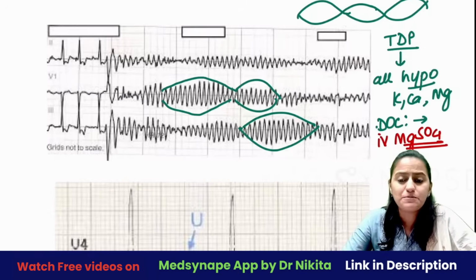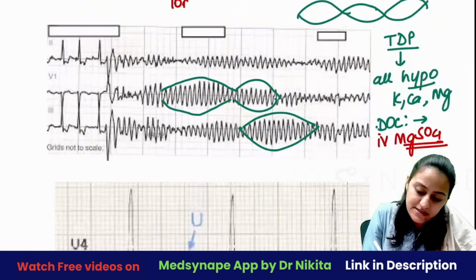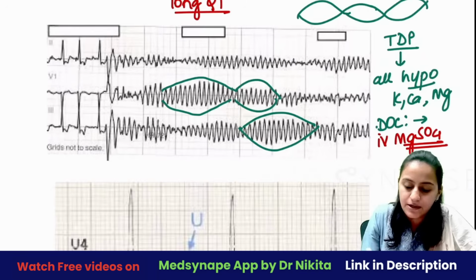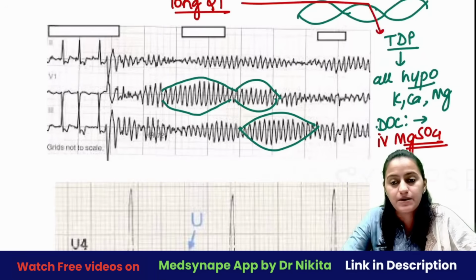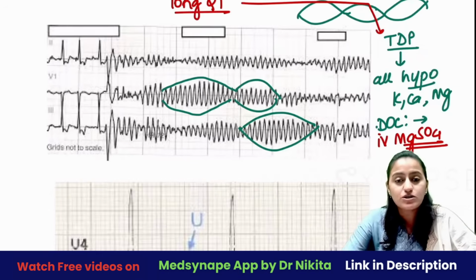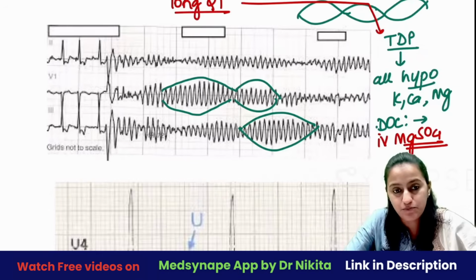Okay, and what predisposes to Torsades de pointes? It's going to be long QT. Long QT predisposes to Torsades de pointes. Okay, Torsades de pointes. Long QT predisposes to Torsades de pointes. Okay.